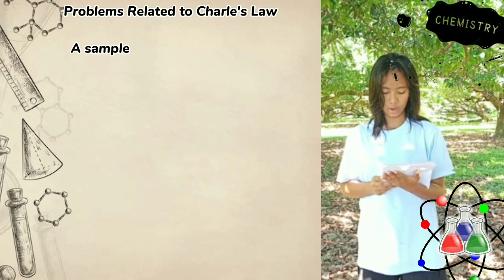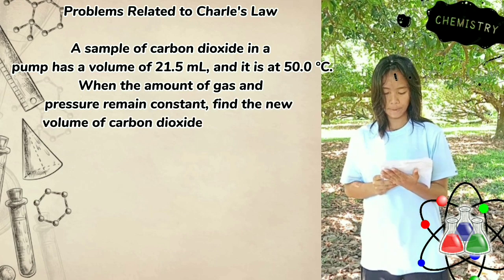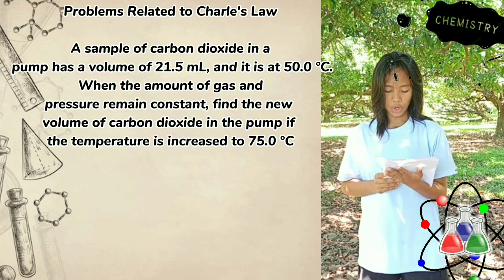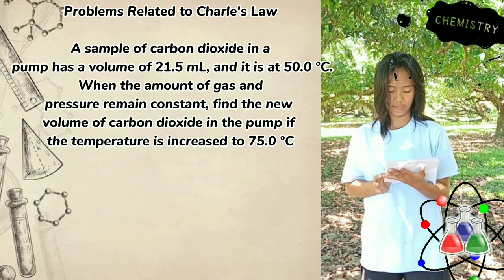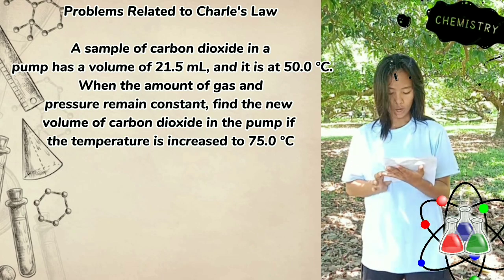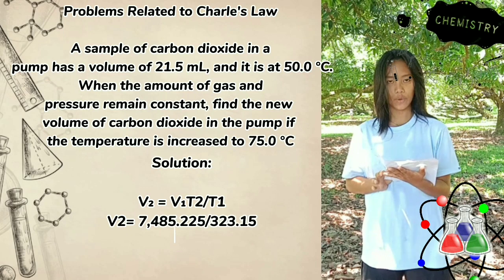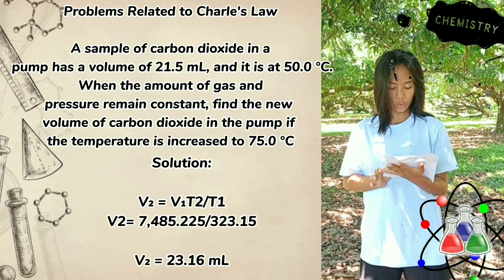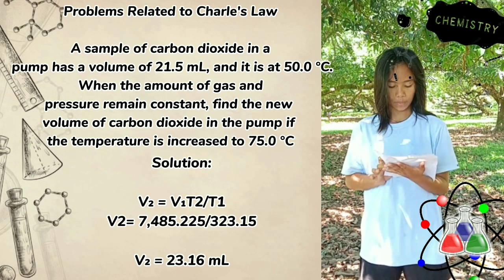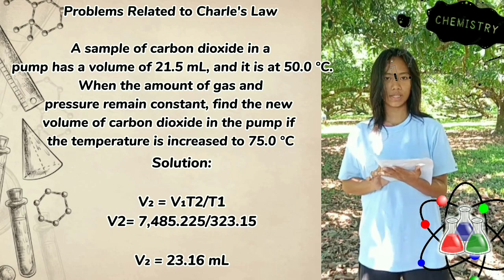Problem related to Charles's law. A sample of carbon dioxide in a pump has a volume of 21.5 ml and it is at 50.0 Celsius when the amount of gas and pressure remain constant. Find the new volume of carbon dioxide in the pump if the temperature is increased to 75.0 Celsius. Solution: V2 equals V1 T2 over T1. V2 equals 7,485.225 over 323.15. V2 equals 23.16 ml.